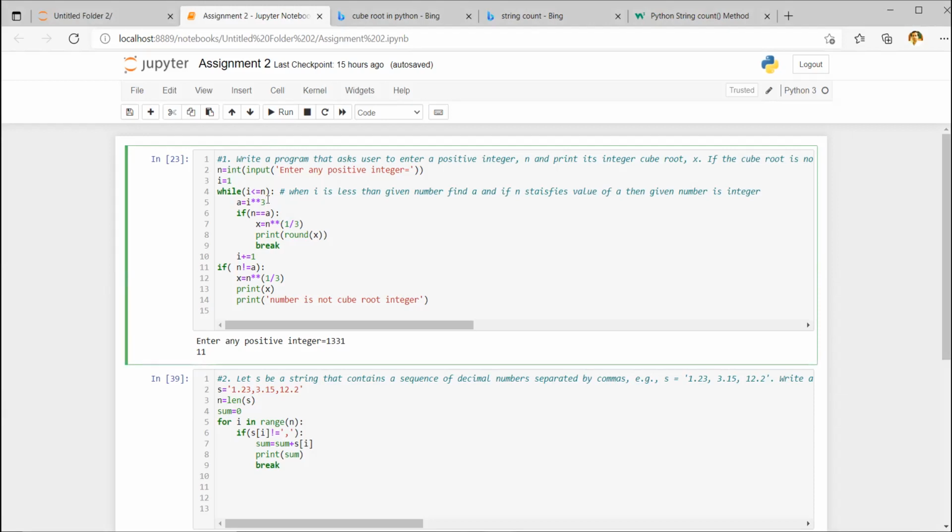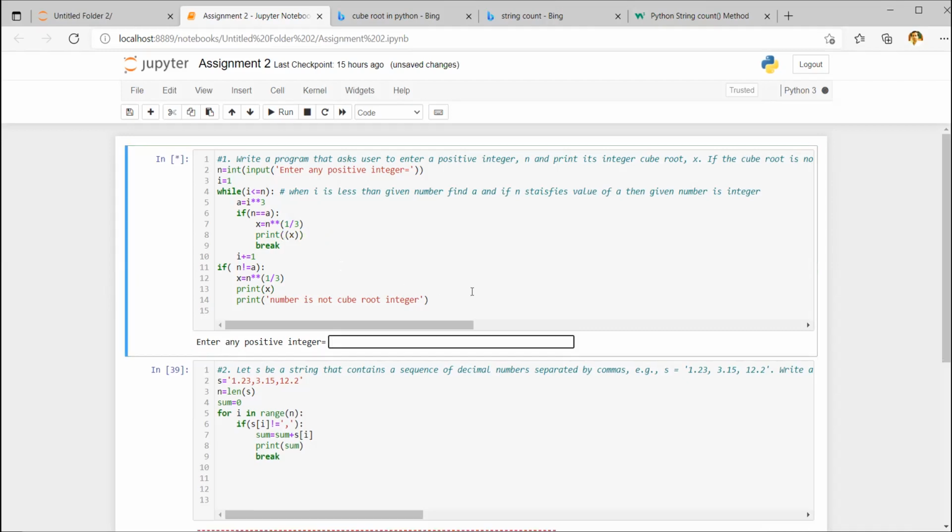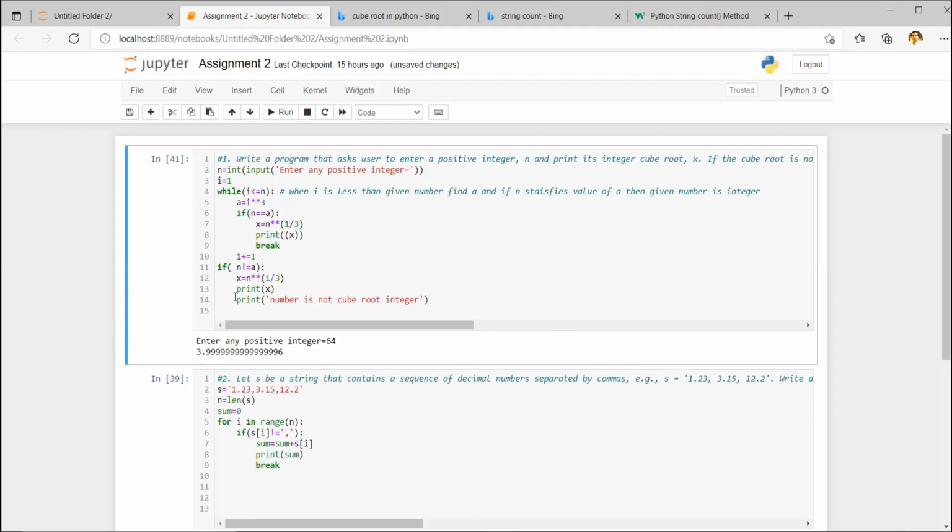But if we have to take the cube root, then it will not give the right integer value, 3.99. Right now I have rounded it off. I understood what you did; I did it wrong. But if I have to take it like this and I enter 64, then it will give me this value, 3.99. So why is it not giving an integer value?